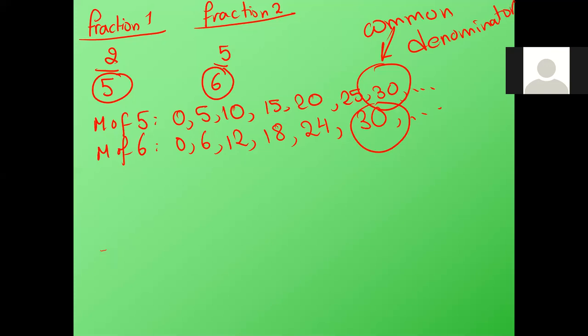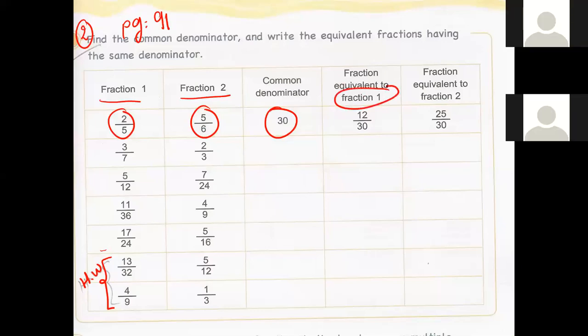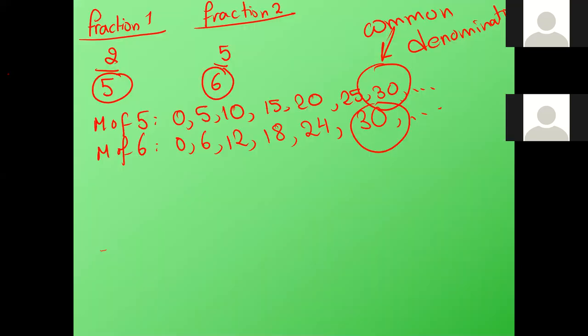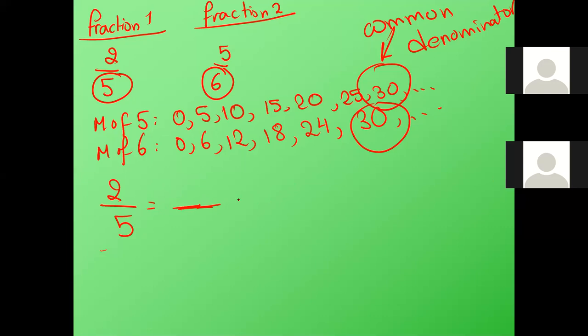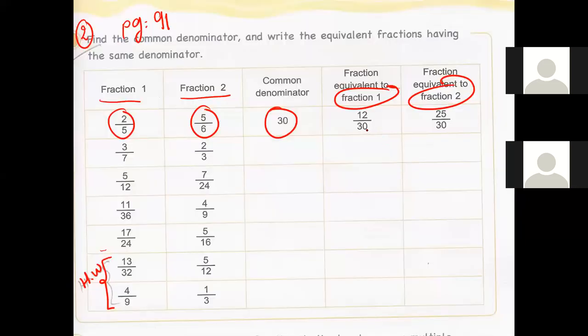Now, how do we find a fraction equivalent to fraction 1 and to fraction 2? Fraction 1 is 2 over 5, fraction 2 is 5 over 6. The aim of this question is to make the denominators the same. So how can I make the denominators the same? I will write first over 30, because 30 is the common denominator. So here over 30 and over 30.